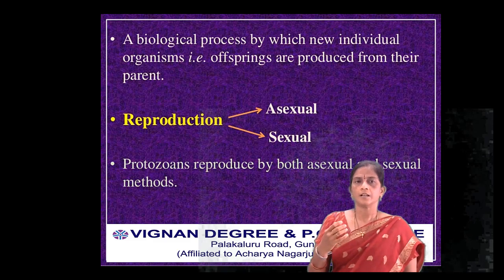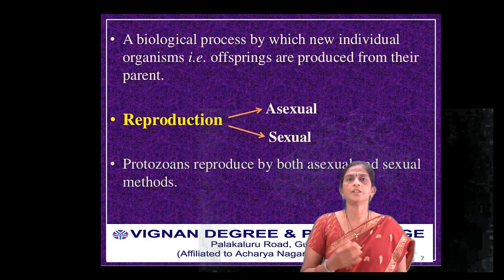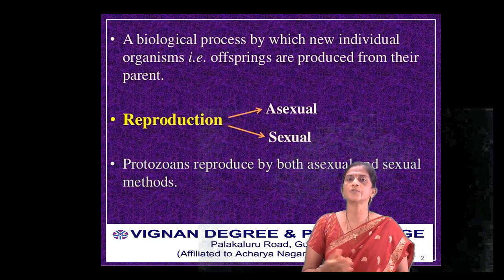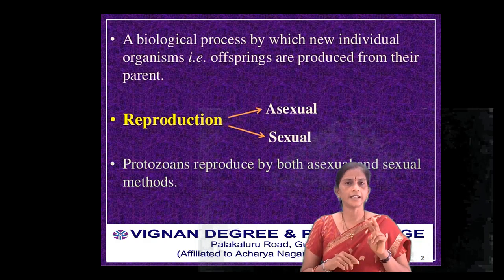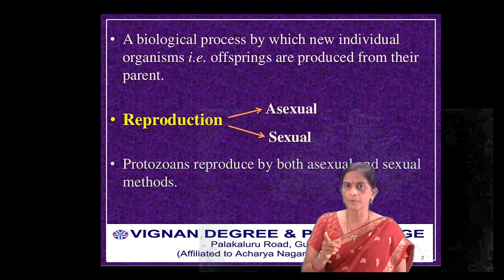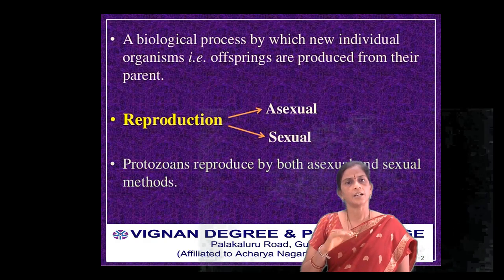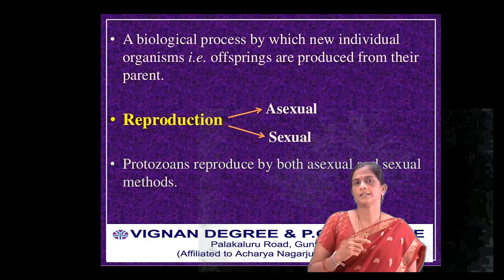First of all, reproduction is a biological process by which a new individual organism, that is offspring, is produced from the parent. Reproduction can be done in two ways: one is asexual reproduction, the other is sexual reproduction. Protozoans reproduce by both asexual and sexual methods.